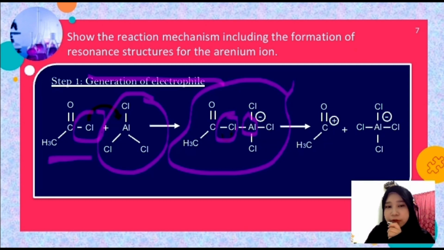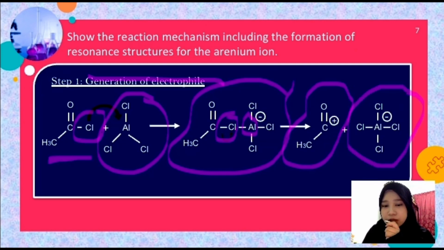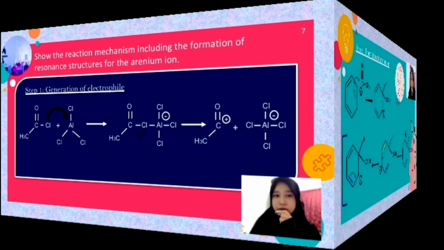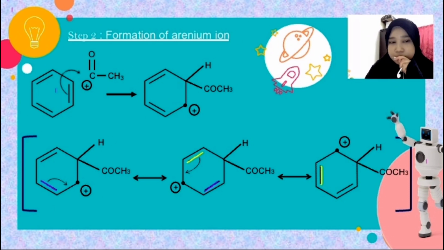Cl will move out from the intermediate because Cl is more electronegative than the carbon, and the electrons between the carbon and the Cl bond will be given to the aluminium, and we will get the electrophile, which is COCH3+, and the side product, which is AlCl4-. The second step is the formation of the arenium ion.